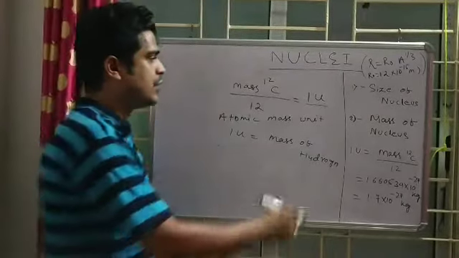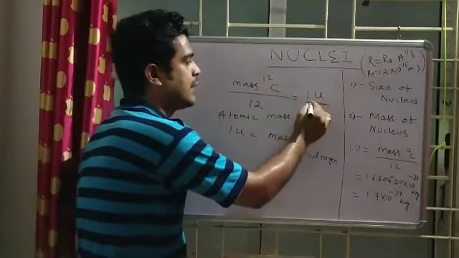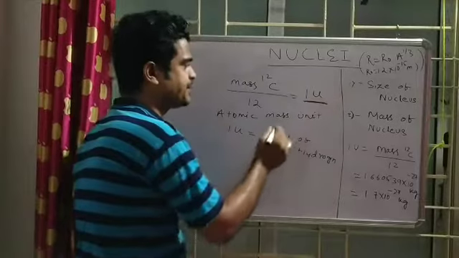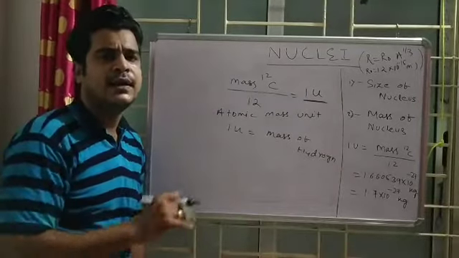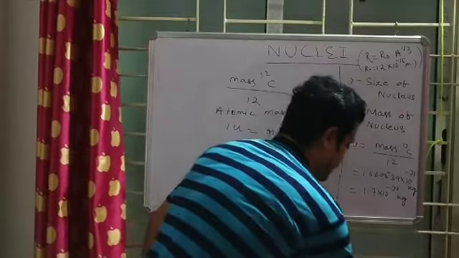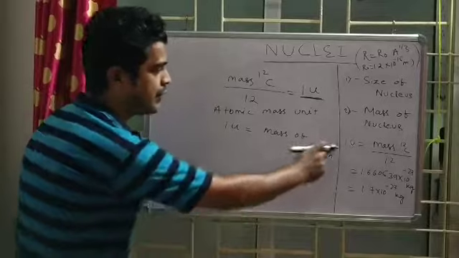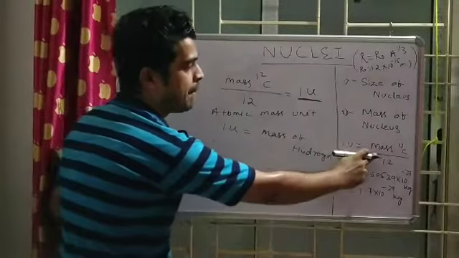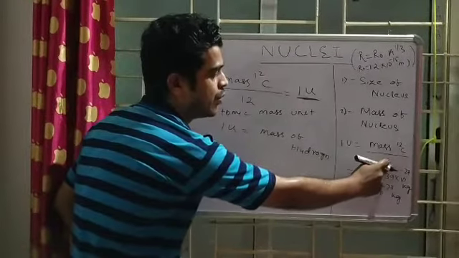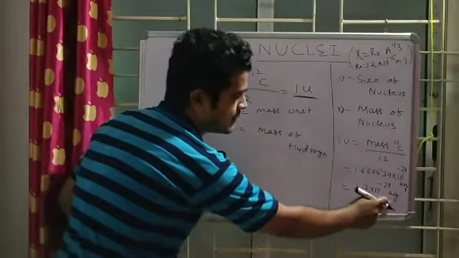So whether you take hydrogen as reference or carbon as reference, the result is the same, but carbon is preferred because hydrogen is not readily reacting with other compounds. This calculation gives a figure I have written here: 1 unit equals the mass of C12 upon 12, which comes like this, and by rounding off I got this amount.